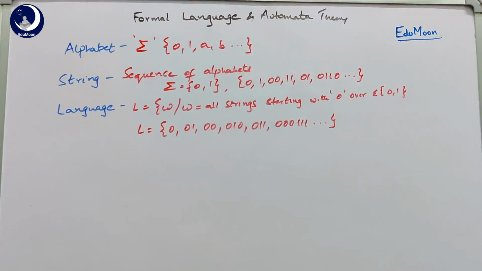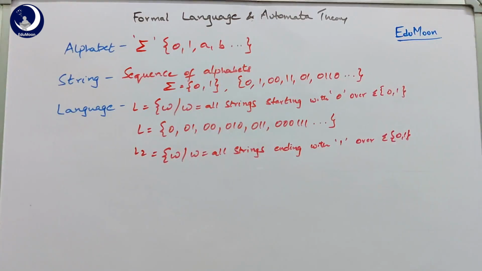Let us take another language called L2, equal to {W | W is all strings ending with 1 over sigma {0, 1}}. So now L2 is a language which contains all the strings with the alphabet 0, 1 which are ending with 1. The examples can be taken as these following strings which have a 1 at the rightmost end, like 1, 01, 11, 101, 0111, 1001 and so on. So any possible combination which is ending with 1. So this is the definition of a language, that is a given definition.